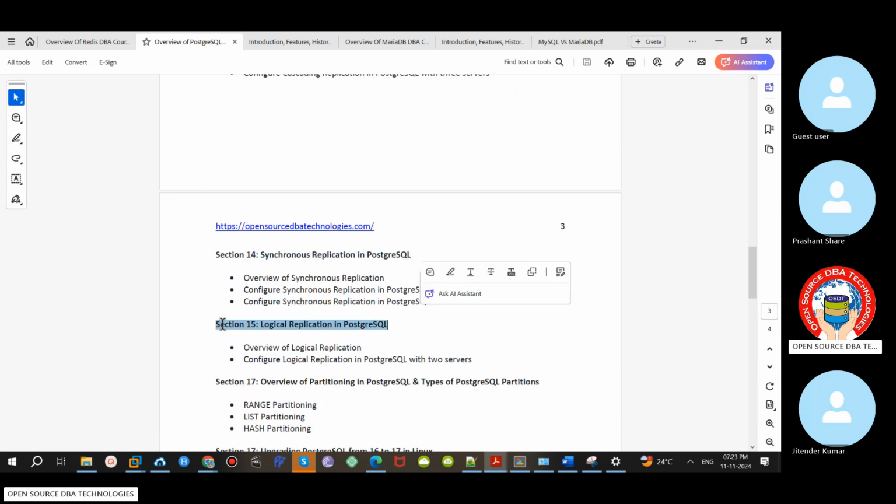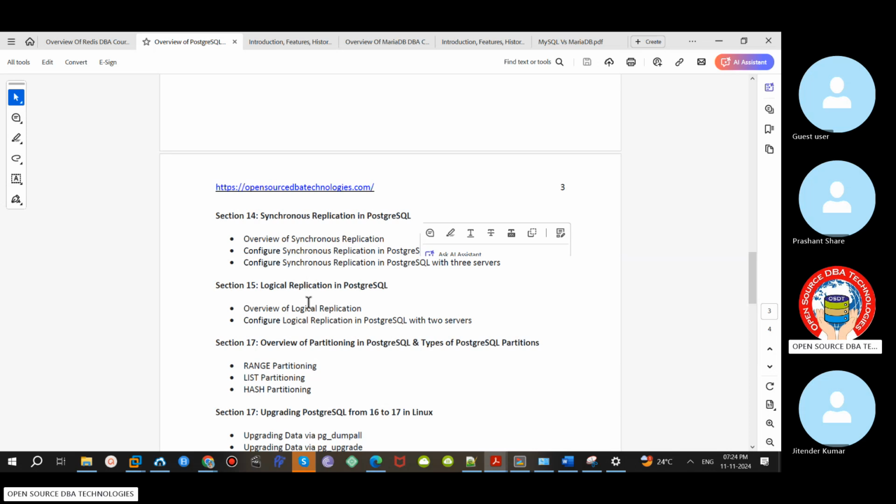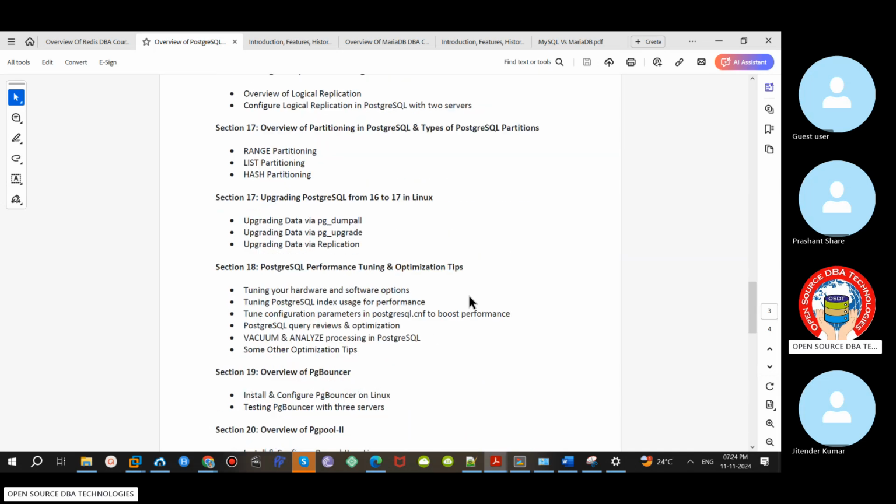Logical replication they have also introduced now, but I don't see it in real time. Recently, most of the 4-5 clients are not using it. These 3 features are not being used; only streaming replication is used. And coming to partitioning, these 2 are important, as they recently introduced them. Mostly you will use range or list. These 2 partitionings are important.